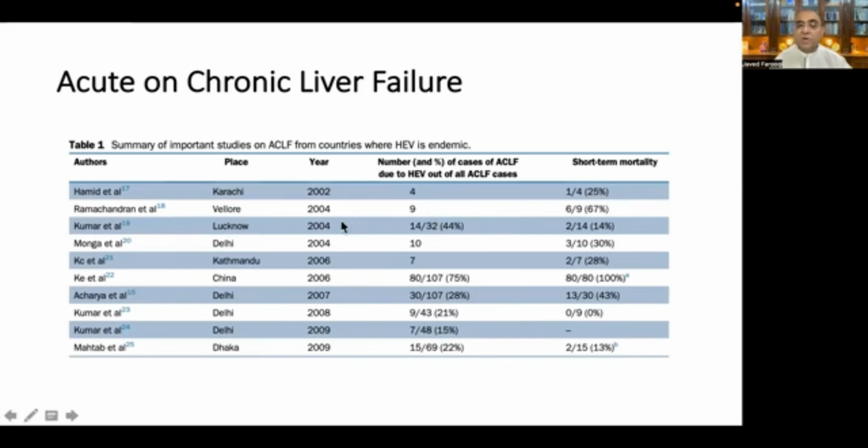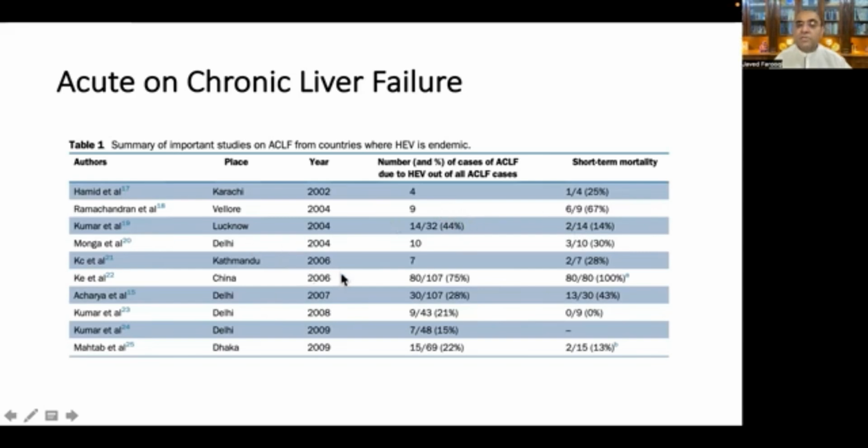In 2004, 3 important studies were included from Vellore, Lucknow, and Delhi, and in these, the mortality was 67%, 14%, and 30%. So again, a huge mortality in patients where acute hepatitis E is the cause of the ACLF.